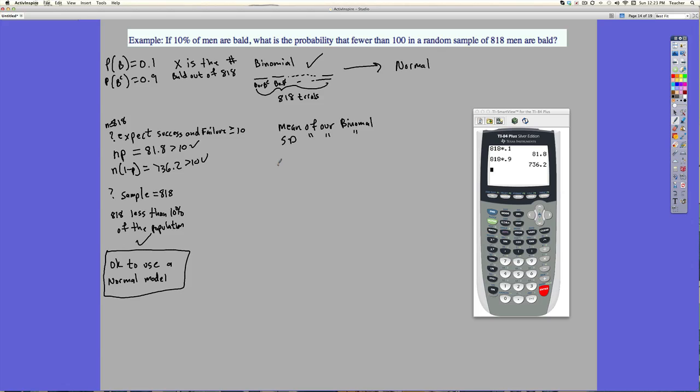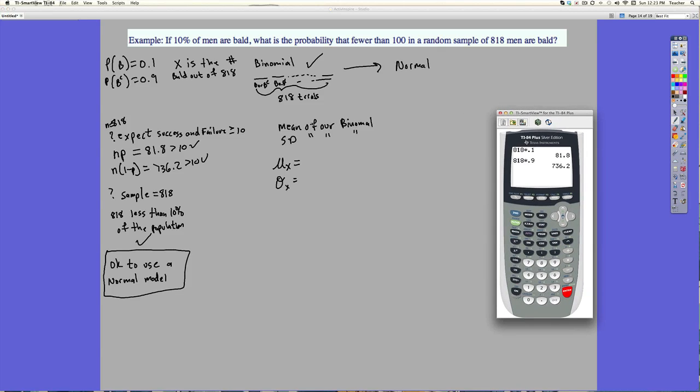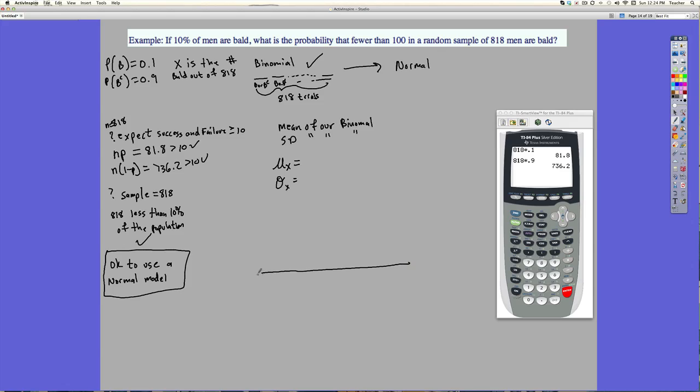So to solve this problem, we have to know mu of x and the standard deviation of x. So the average of x is just how many bald men we expect. So we found that already, that's 81.8. I'll write the formula again, just in case. The reason that we need this is because I'm going to be working on this normal model now.